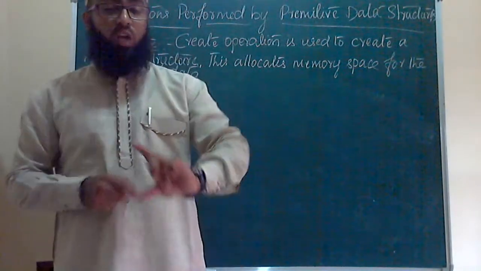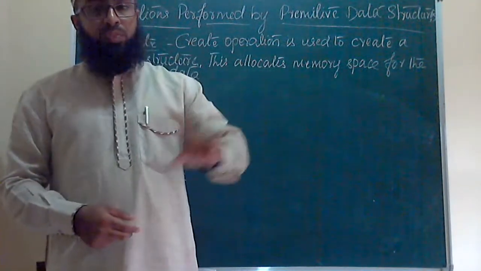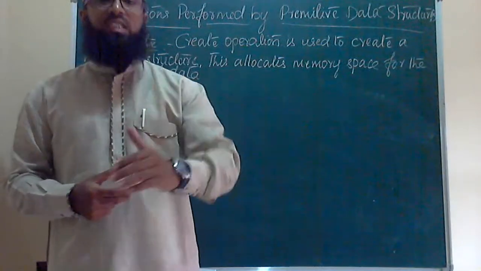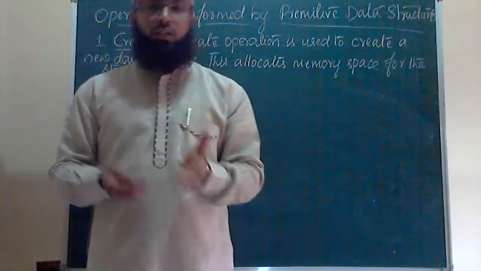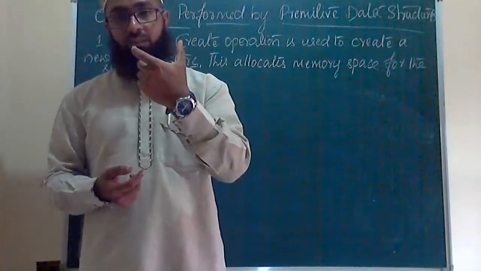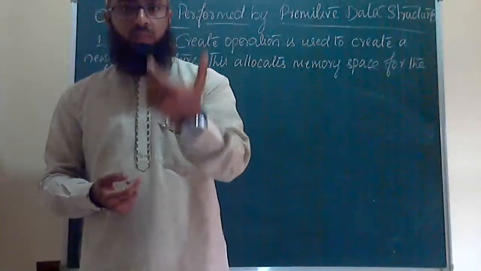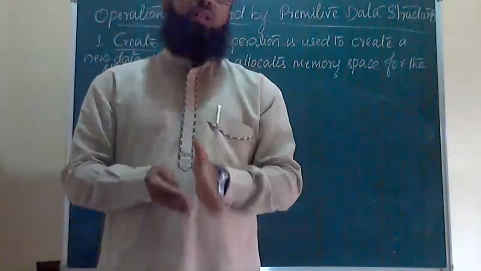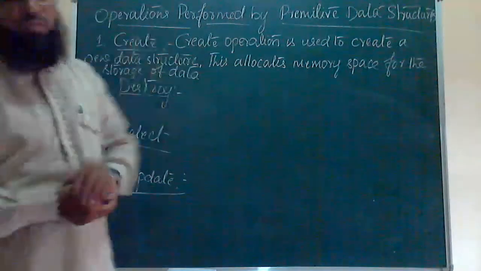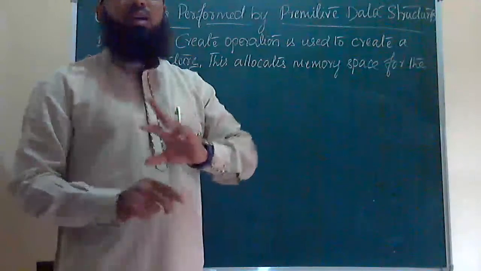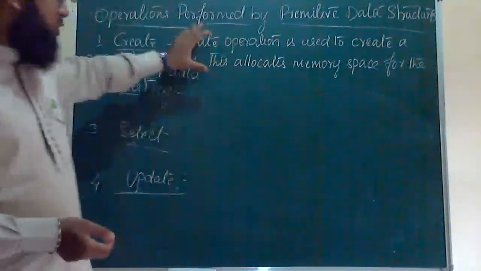If you press Control F9, after compiling and clearing all the errors, then that is running the program. After pressing Control F9, you will get the output screen. There the program will ask you to enter something. After entering those things, you will get your results. So this create operation will work at the time of compiling and also at the time of running the program. Hope you have understood this.